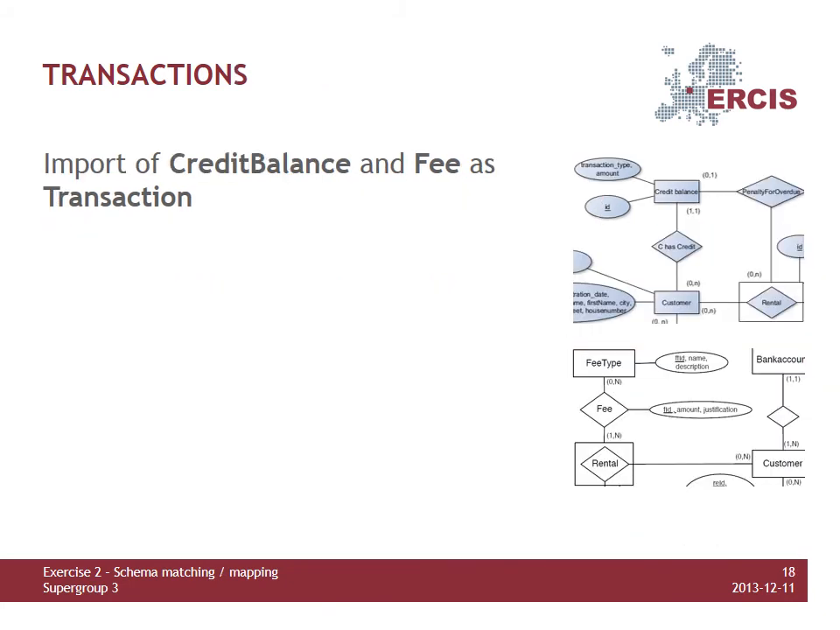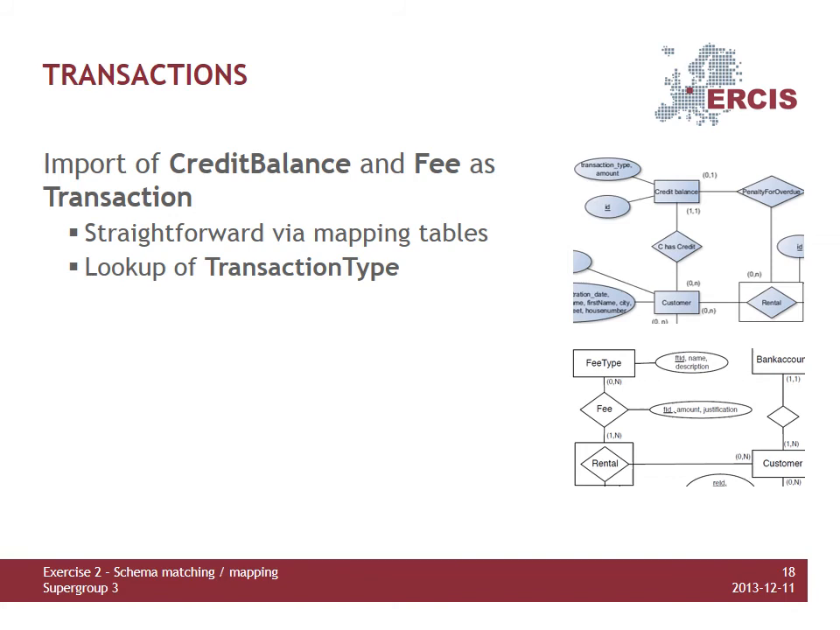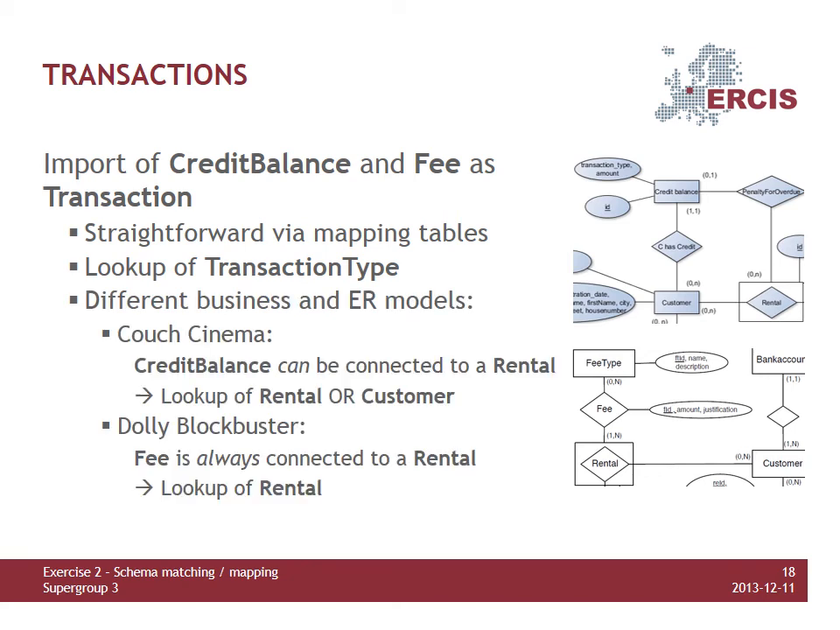Continuing the financial part of the models, we have to merge existing fees from both the Couch Cinema and the Dolly Blockbuster databases. Considering the preceding transformations of customers, rentals, and transaction types, that task is quite straightforward. At first, the fee-specific transaction type has to be looked up via the previously created mapping table for both database input streams. Due to the different business models of the two companies, there is a slight differentiation to make in the following steps. While rows from credit balance or fees in the Couch Cinema model can be related to a particular rental, the Dolly Blockbuster model enforces such a connection.